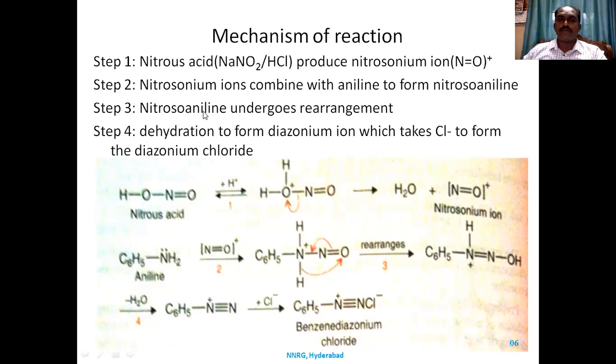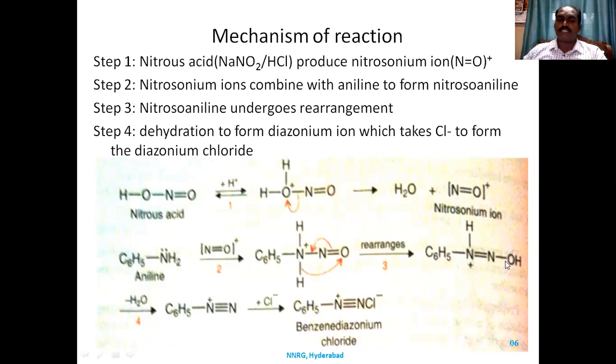That is, nitrosoaniline undergoes rearrangement to form oxime. When this is treated with HCl, HCl donates a proton, so that OH accepts a proton to form OH2.